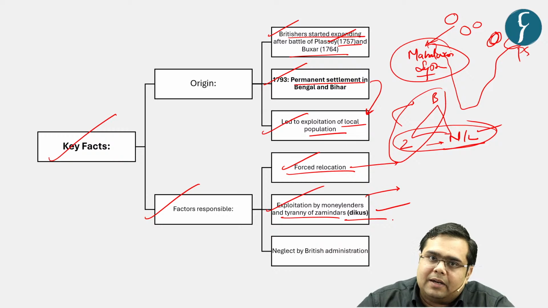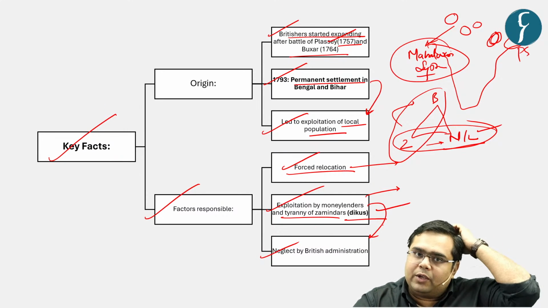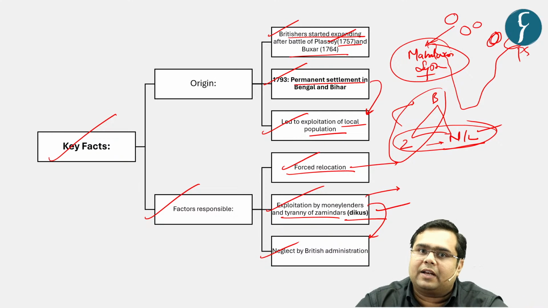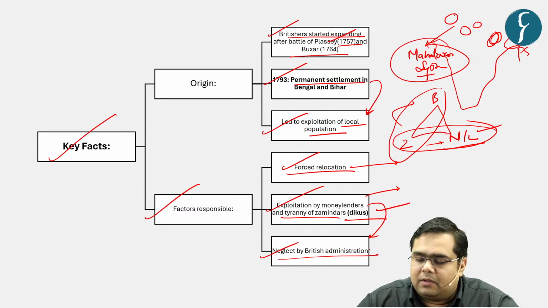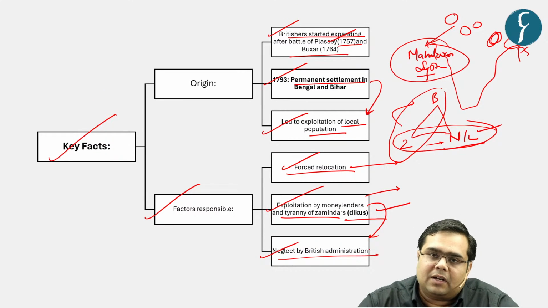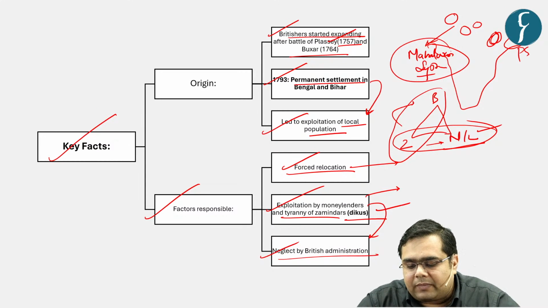Local moneylenders and zamindars and even the Britishers, the Santhals used to call them dikus. The next problem is that whenever they went with their grievance to the British officials, they felt neglected, because the deal was struck with the zamindar and the officials could not interfere in the functioning of zamindars. This neglect further compounded the discord between the Santhals and the Britishers.